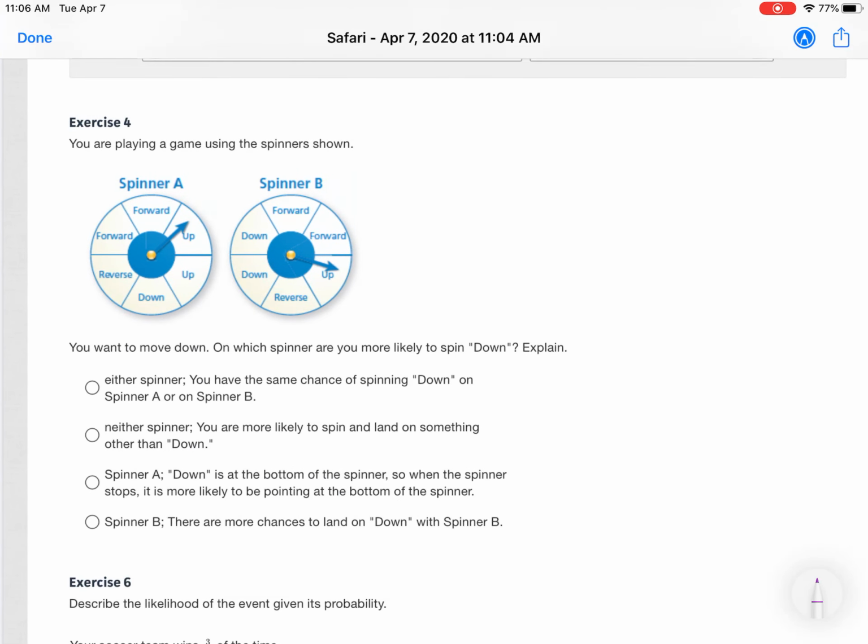Exercise 4. You are playing a game using the spinners shown. So there's spinner A, spinner B. You want to move down. On which spinner are you more likely to spin down? So you can see there's a down here on spinner A, and then there's one here and one here on spinner B. So it's asking you which one is more likely and why you would want to be on that spinner. So is it spinner A or spinner B, and why?